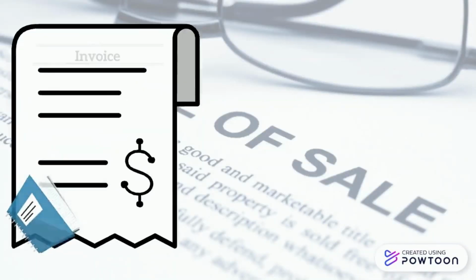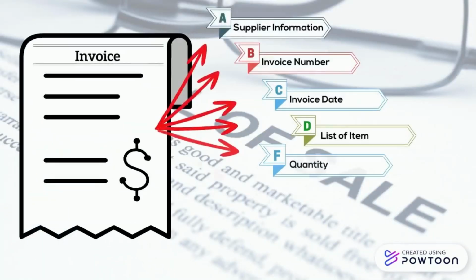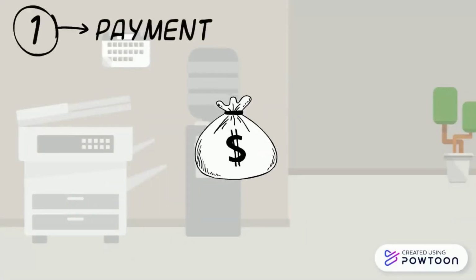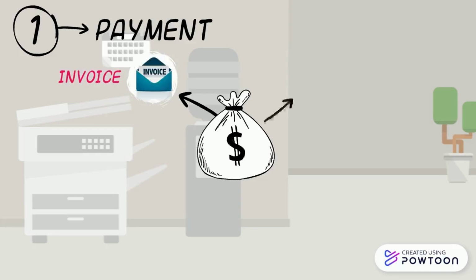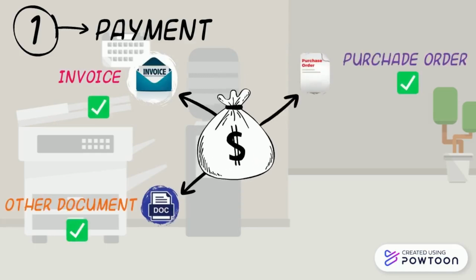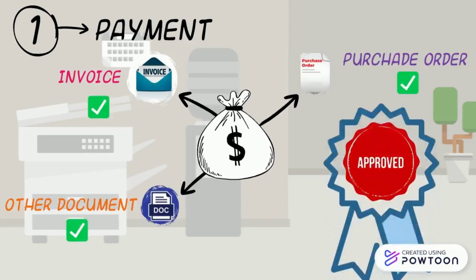At the end of the goods receipt, the vendor also sends us the invoice. Usually the invoice will have these contents, such as supplier information, invoice number, date of the invoice, list of items, quantity, unit price, and total price. Next comes the final step in materials management, payment. In this section, our purchasing department must confirm that there are no problems with invoices, purchase orders, and other documents. Then they can submit the documents to the finance department for payment.